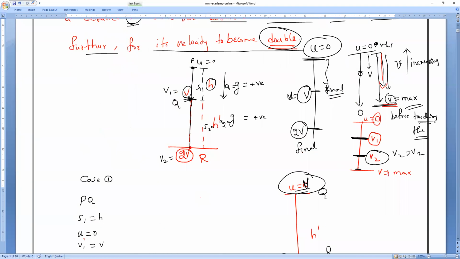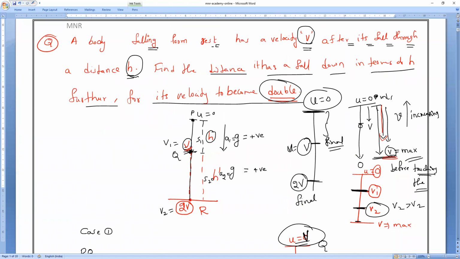Understanding? So, to obtain the velocity V, if it travels h distance, then to obtain two times that, double the velocity, how much distance will it travel? Everybody? 3 times of h. Do you all understand? Clear? So why, sir? As we all know, when the body is coming downwards, it is continuously accelerating motion. Yesterday also I taught you. It is accelerating motion, so it keeps on coming and will cover more distance in less time. Am I right or wrong? Everybody? Yes, sir.